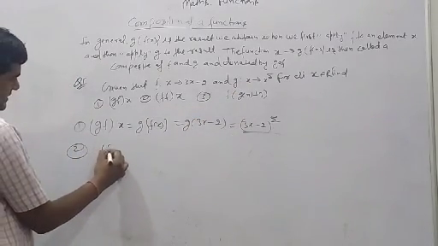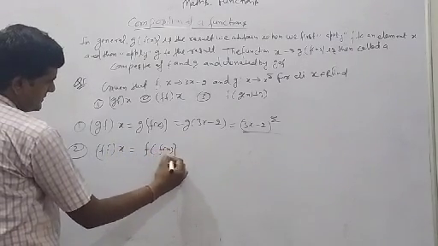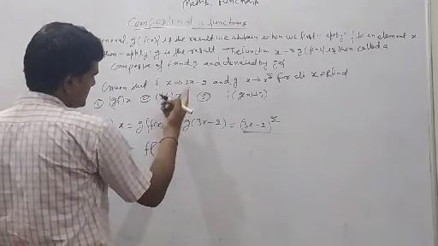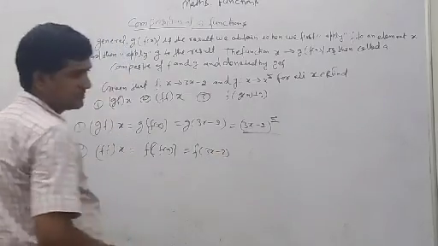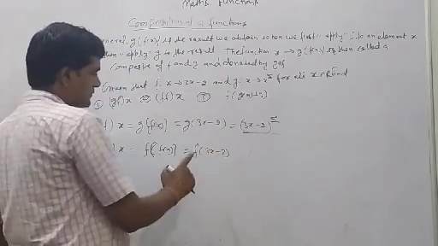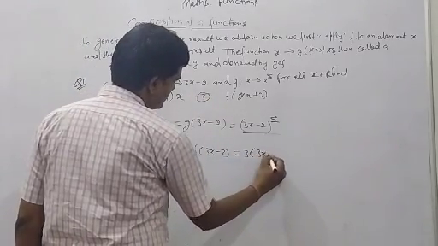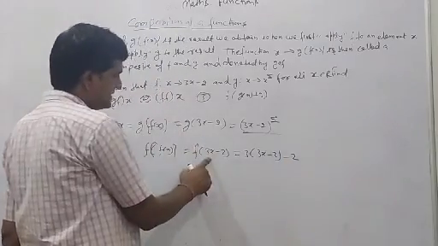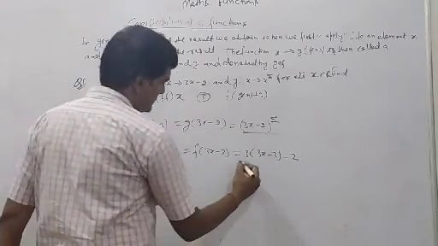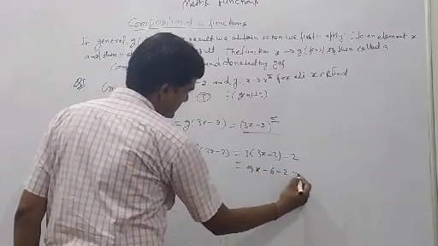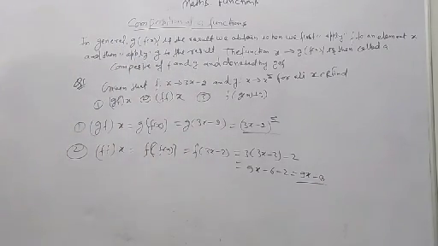Second, fof is equal to what? f(x). What is the value of f(x)? f(x) means this value, 3x minus 2. Now again we have to put the value of f, 3x minus 2, here. Means 3(3x minus 2) minus 2. In the place of x we can put 3x minus 2 here. 9x minus 6 minus 2 is equal to 9x minus 8. Very simple.